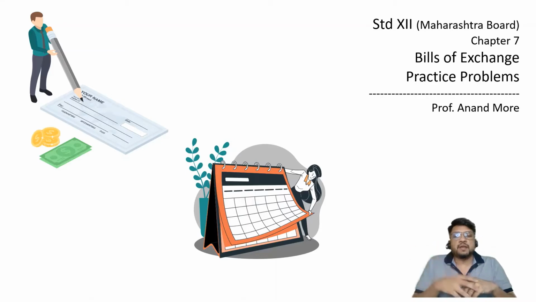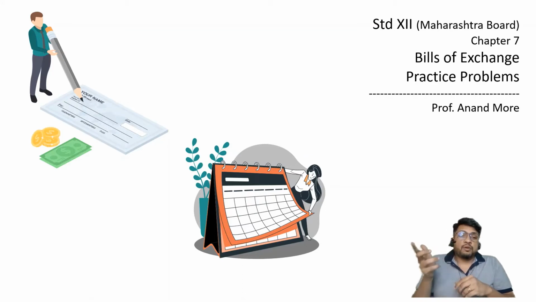We also studied the point of how to draw the format of journal. Left hand side page we are considering generally for the supplier or seller or creditor or the drawer. And right hand side page we are considering for the drawee who is purchaser or buyer or a debtor. And I had told you in my presentation I am going to consider left hand side with light yellow color or pale yellow color. On the right hand side I am going to consider pale green color. So it will be easy for you to understand that there are two different books, not one single account having debit and credit side. There are two different books.